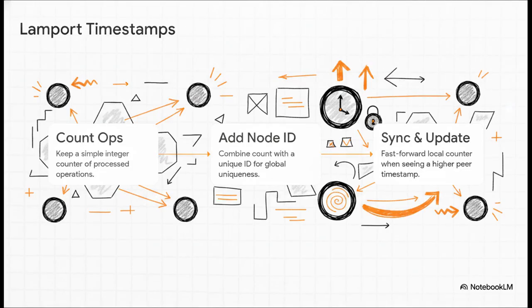Enter Lamport timestamps. It's a brilliant mechanism, and it works in 3 simple steps without needing any perfect time synchronization. First up, every node just keeps a simple integer counter of the operations it processes. Second, it combines that count with a unique node ID, acting like a distributed ID generator to make sure every timestamp is globally unique. Third, and this is the really clever part, whenever a node gets a message with a higher counter from another node, it immediately fast-forwards its own local counter to match. Just like that, you've created a total causal sequence of events across your entire cluster.